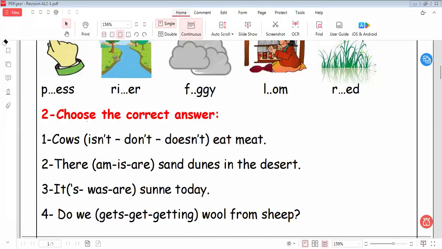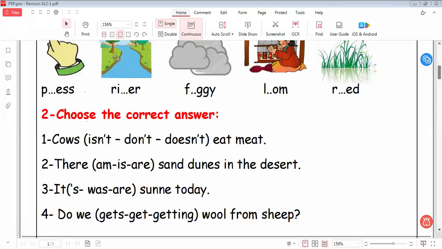Here we have press. Here is river. Here is foggy. Here is gloom. Here is reed. Here is foggy. Here is room, and here is read. Let's go to another item here.